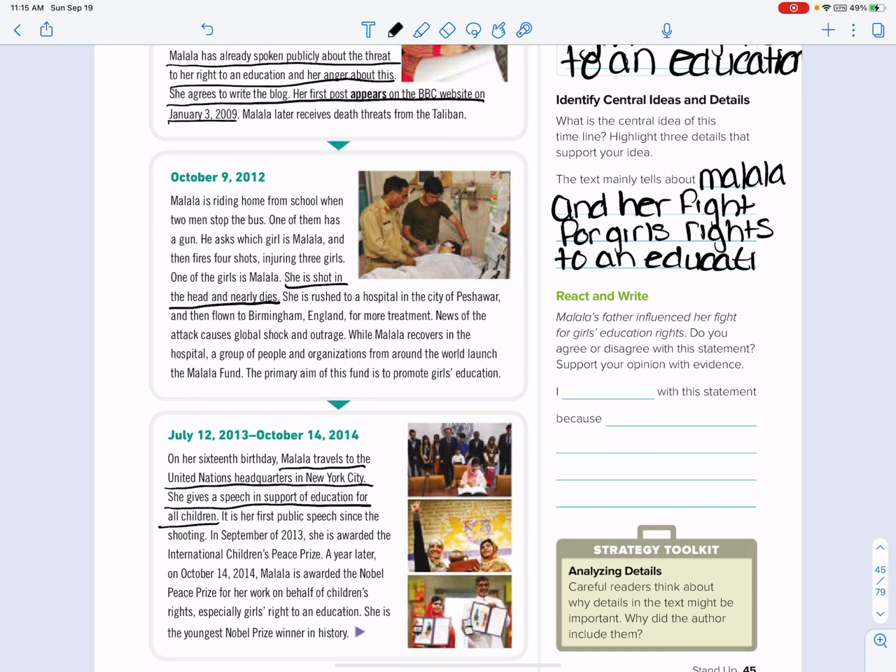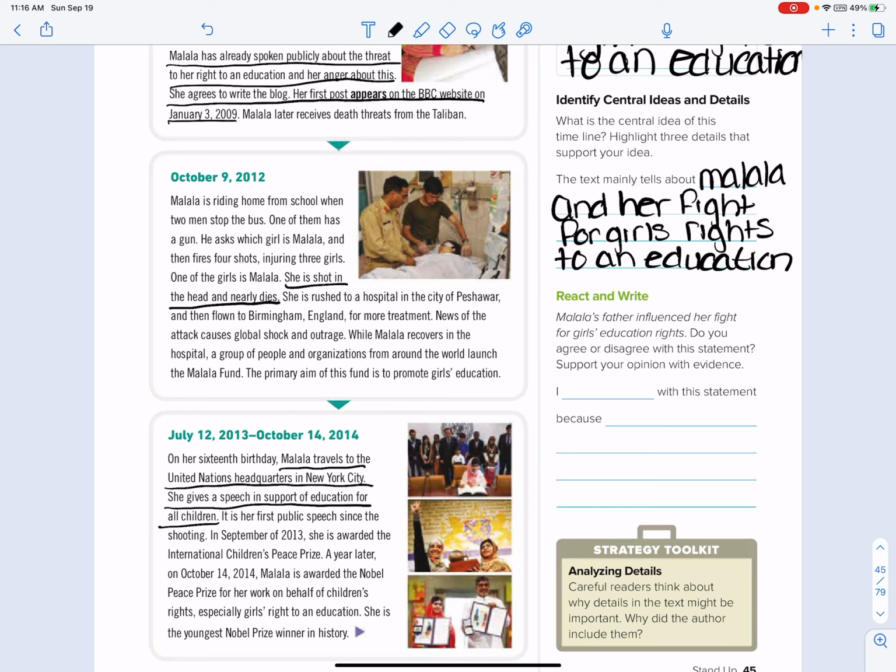So this talks about her fight and everything she was doing in order to fight to stand up against the Taliban so that girls can receive an education.